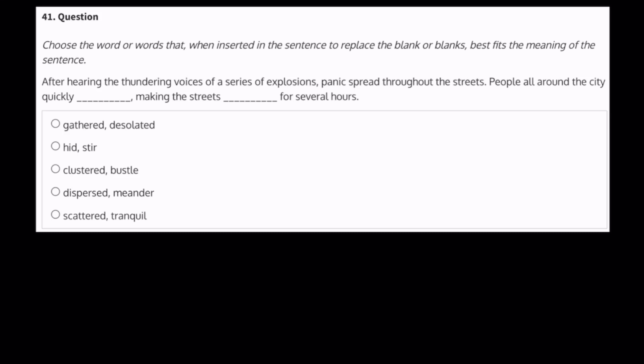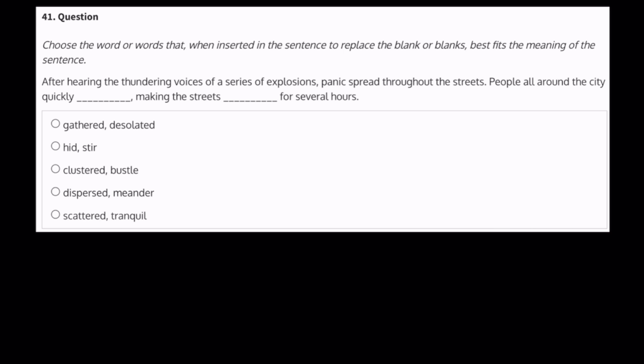Choose the word or words that, when inserted in the sentence to replace the blank or blanks, best fits the meaning of the sentence. After hearing the thundering voices of a series of explosions, panic spread throughout the streets. People all around the city quickly blank, making the streets blank for several hours.